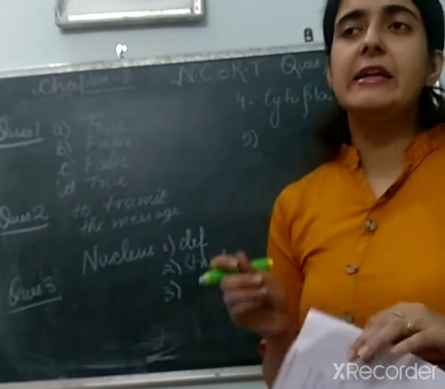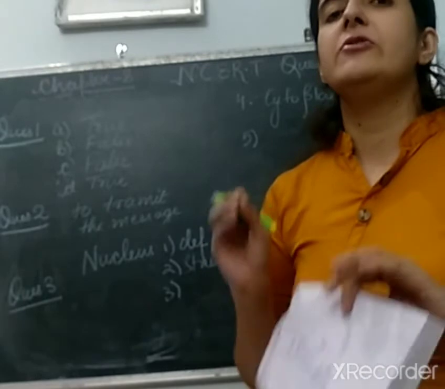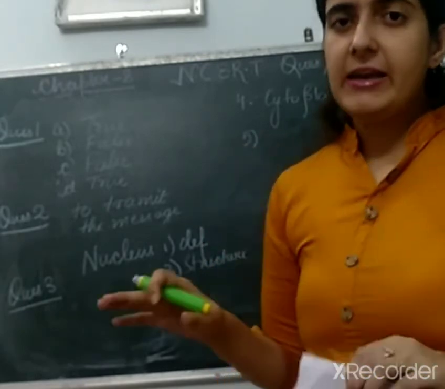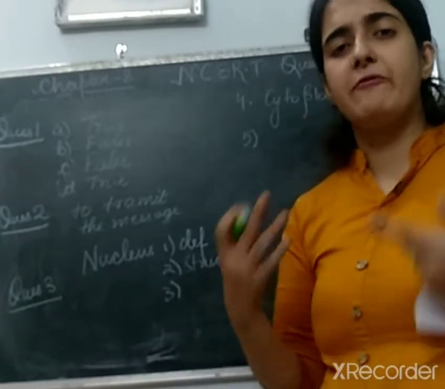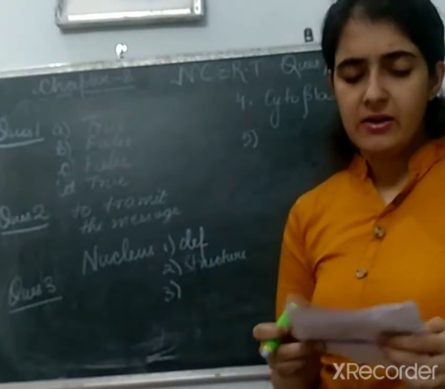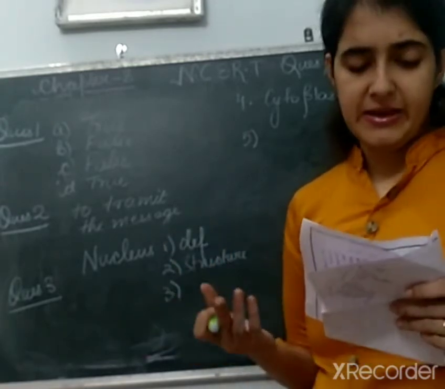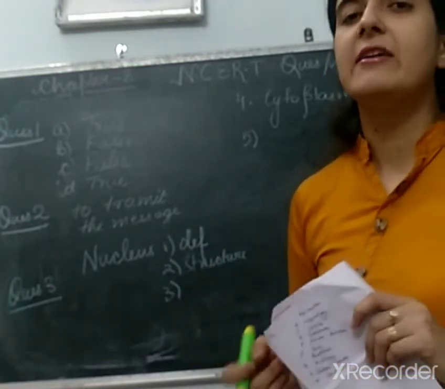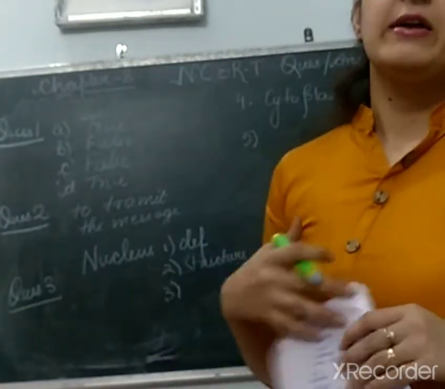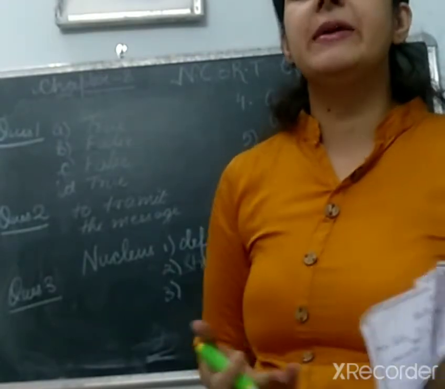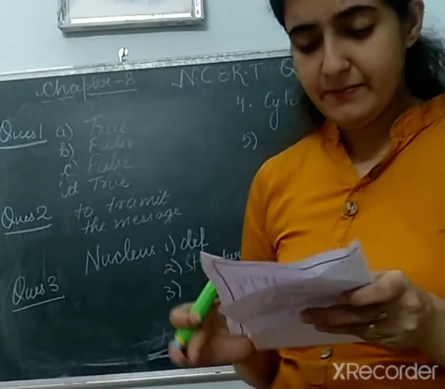Because any living organism's body is made up of cells, the single unit, and it also carries all the essential organelles which perform their functions. So that is why we call a cell the structural and basic functional unit of life. Whether it's a microorganism, animal, plant, or human being, their body is made up of cells, right?